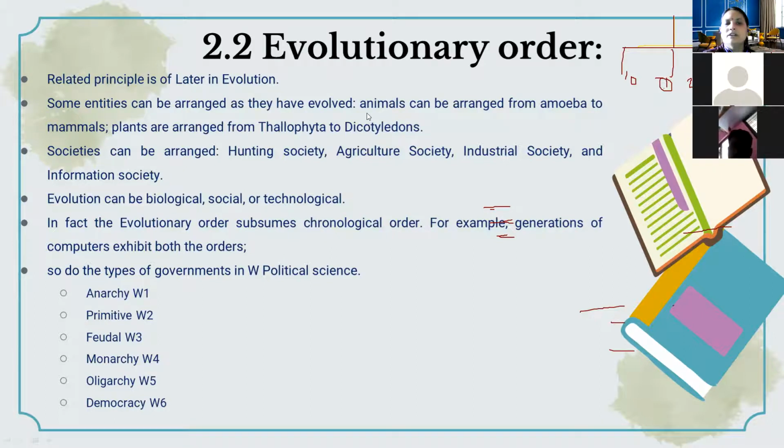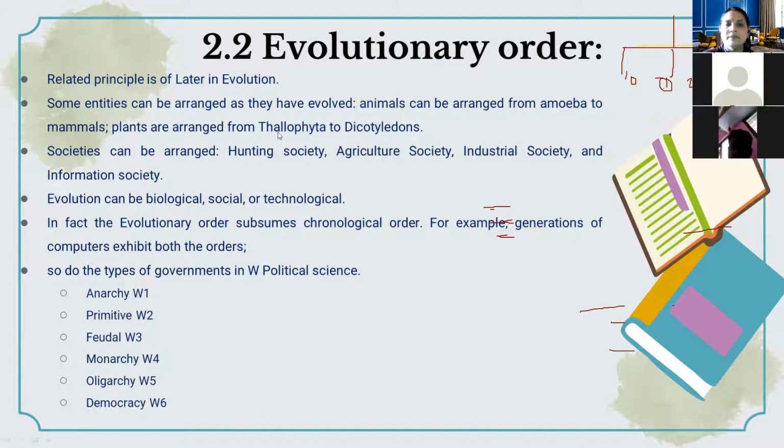Means as they evolve, you can provide the sequence accordingly. Okay, so here I don't know whether you are using these terms or not. Animals can be arranged from amoeba to mammals.